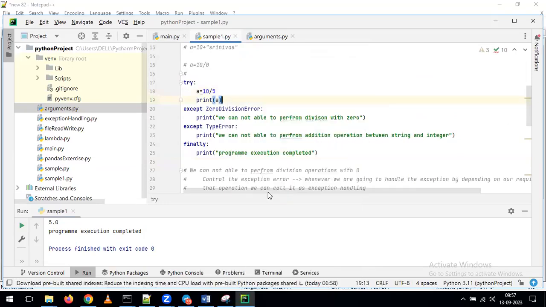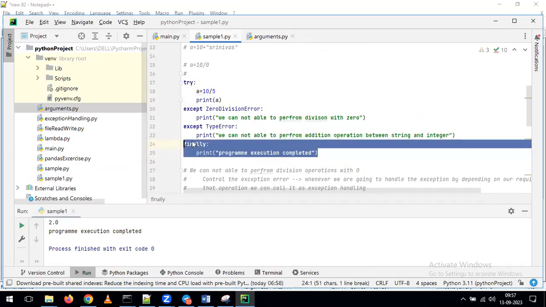It will give 2 values. It gives 2 because there is no error. It prints A, which is the output 2. At the same time, even if there is no error, by default what will happen? It is going to run the finally statement. With that, you get one more value, which is program execution is completed. Is it clear?